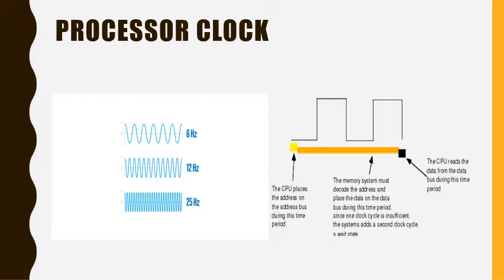Hence, 500 million cycles per second is usually abbreviated to 500 megahertz, and 1250 million cycles per second is abbreviated to 1.25 gigahertz. The corresponding clock periods are 2 and 0.8 nanoseconds respectively.